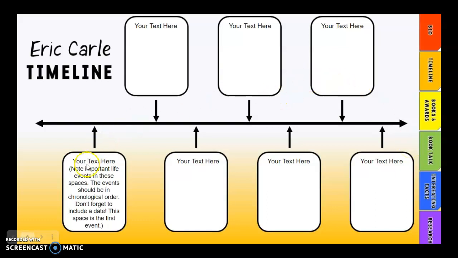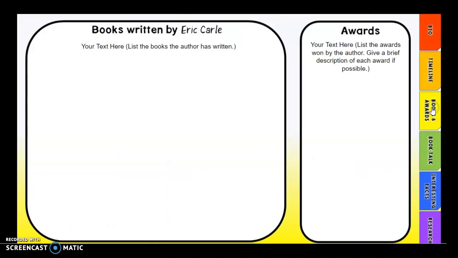Remember, it's in chronological order. So from the beginning of his life all the way up until the end or present day if he is still alive. On the next slide, you are going to write some books that Eric Carle has written.